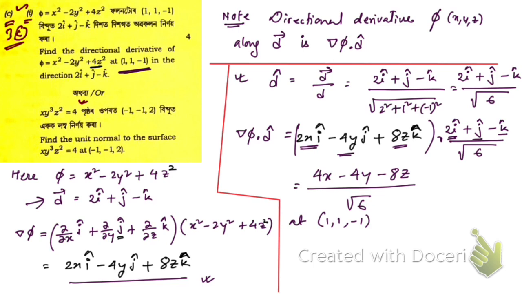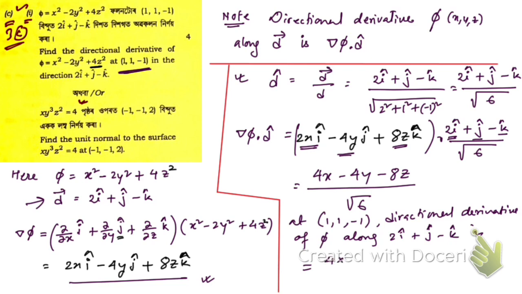So the directional derivative of phi in the direction along this vector 2i cap plus j cap minus k cap is equal to 4, x is 1 here, minus y is also 1, minus 8z with z equal to minus 1, all divided by root 6.